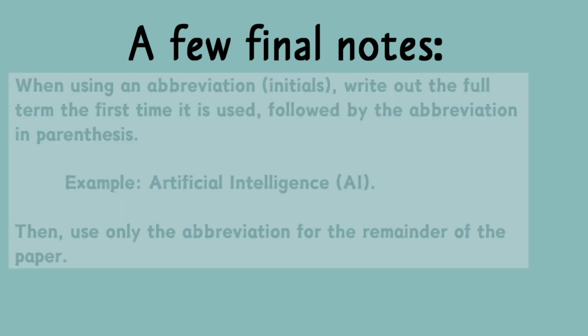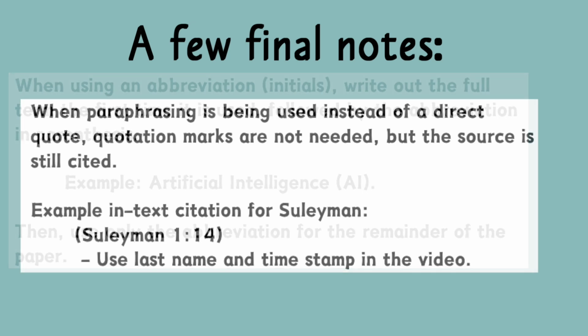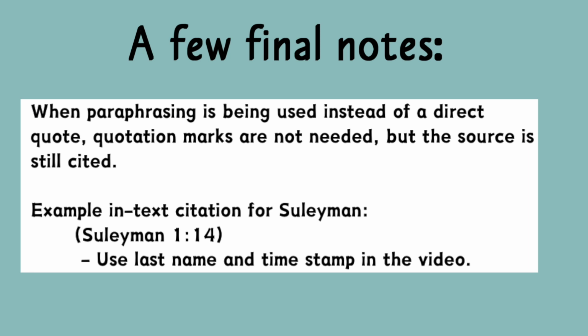When using an abbreviation, write out the full term the first time it is used, followed by the abbreviation in parentheses. Example, artificial intelligence, AI. Then use only the abbreviation for the remainder of the paper. When paraphrasing is being used instead of a direct quote, quotation marks are not needed, but the source is still cited. Example in-text citation for Suleiman. Use the last name and timestamp in the video.